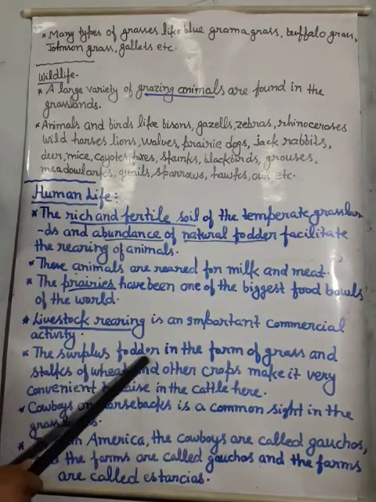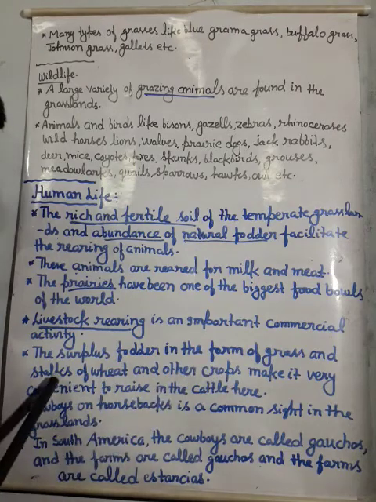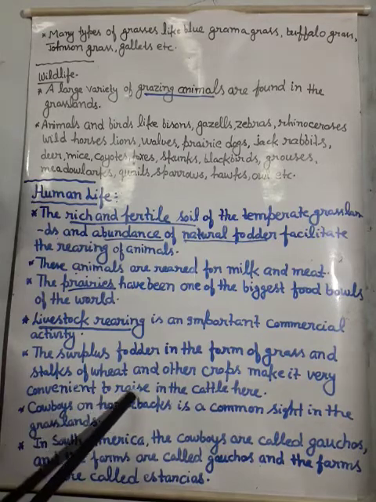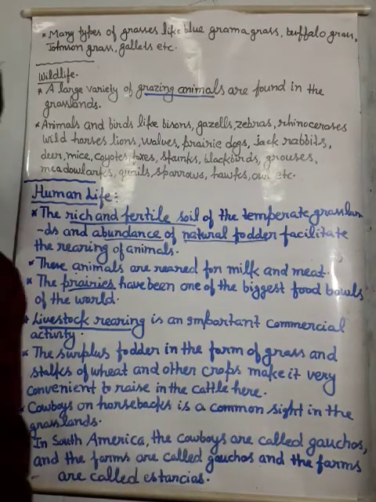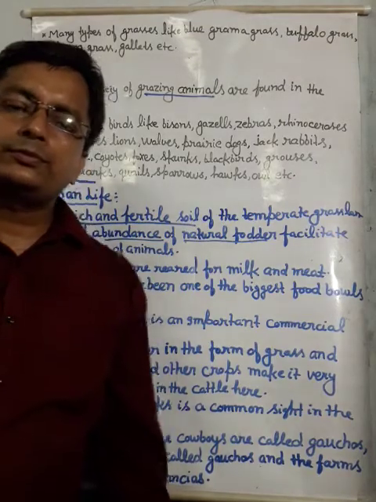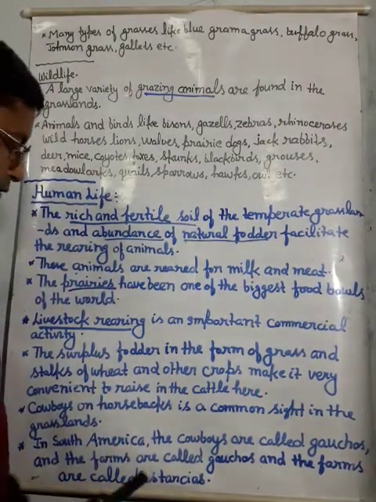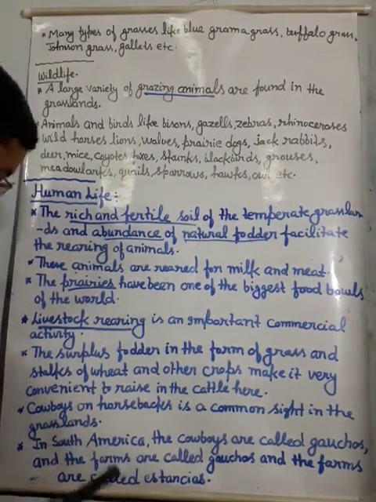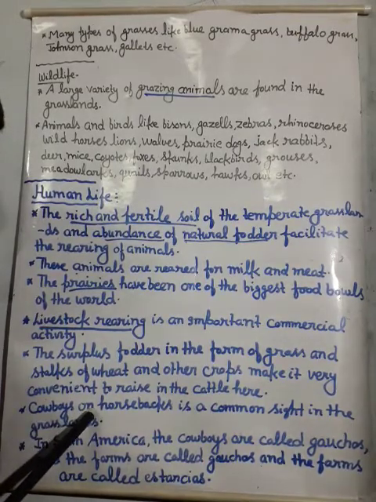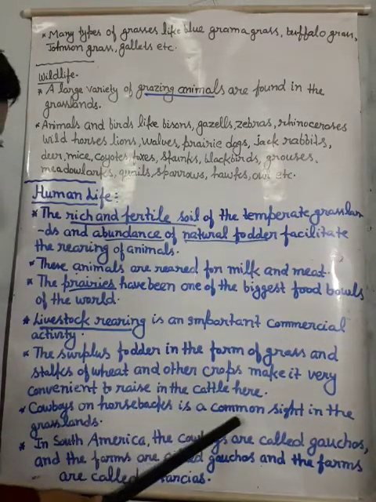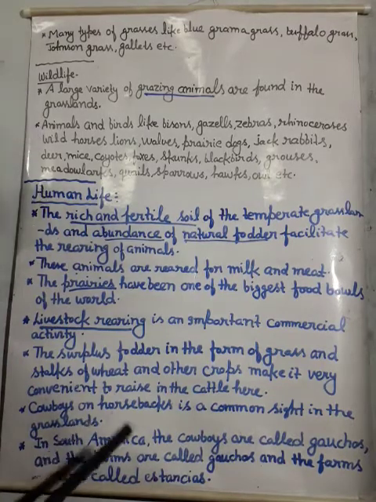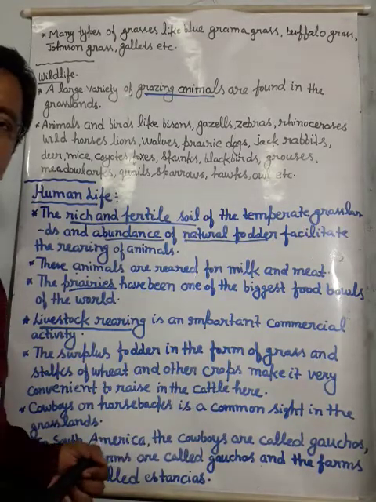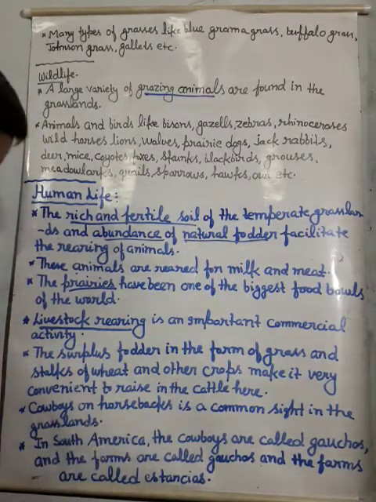The surplus fodder in the form of grass and stalks of wheat and other crops make it very convenient to raise cattle here. All these conditions help to rear animals in this region, because there is too much food and fodder available for the animals. Cowboys on horseback are a very common sight in the grasslands. Everywhere we can see a cowboy on horseback.